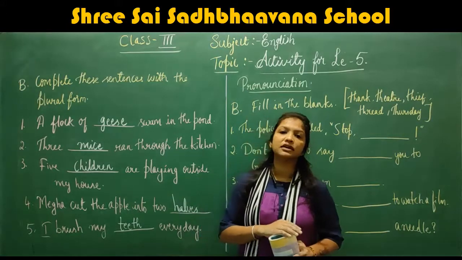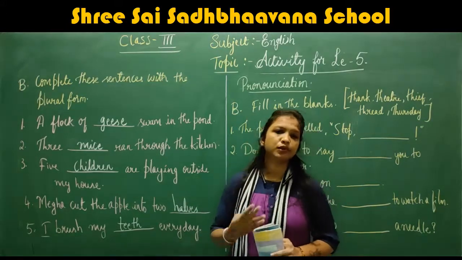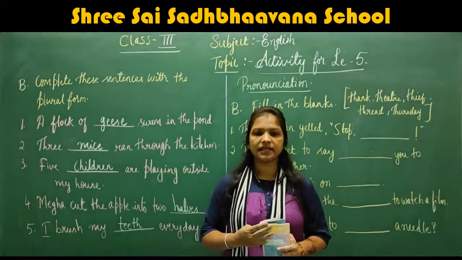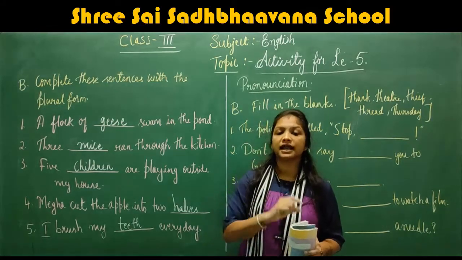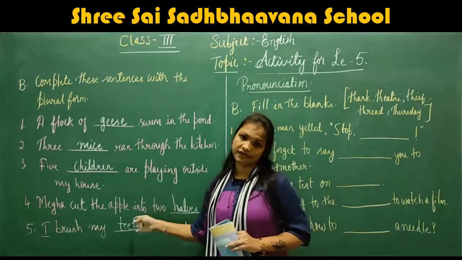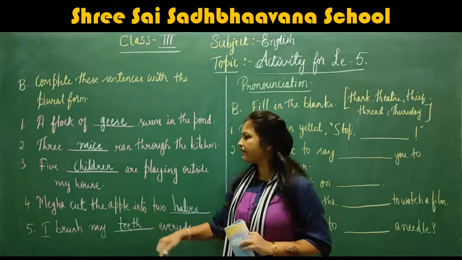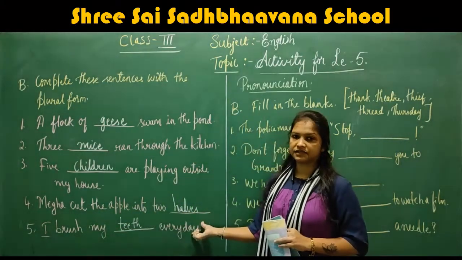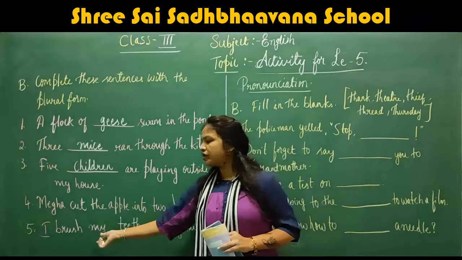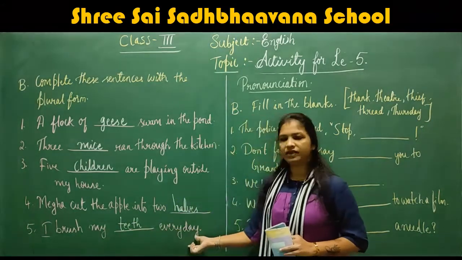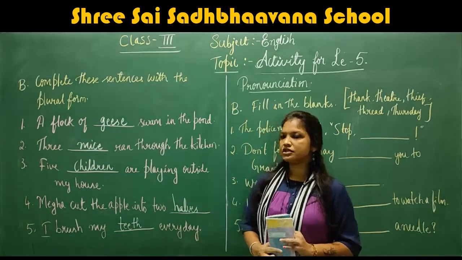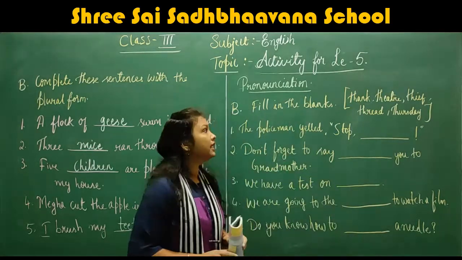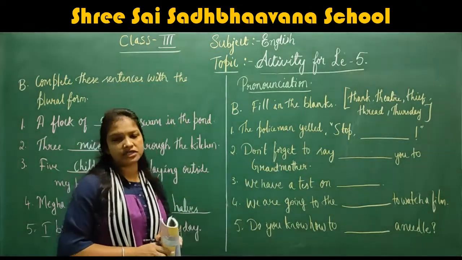Children, we have learned the examples for irregular plurals. We have to choose the correct irregular plural and fill in the blank. Okay. So next, the fourth one: cut the apples into 2 halves. The last one: I brush my teeth every day. Understood, children? Next we will move on to the next topic, that is pronunciation.